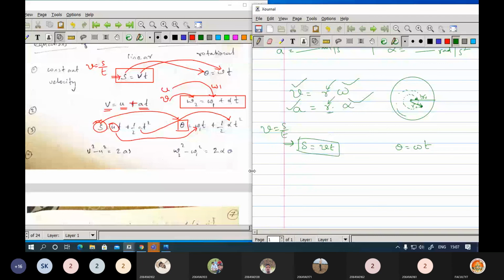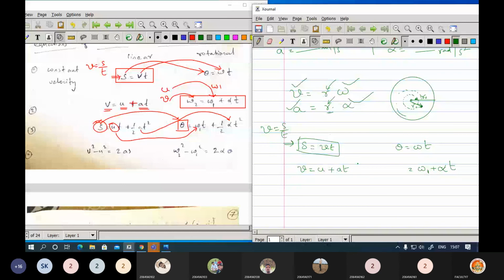Now regarding the expression v equals u plus at. Here the initial velocity is considered as omega 1, or else omega naught. Let us consider it as omega 1. What is a here? We are going to replace it with the angular acceleration, and the final velocity as omega 2.